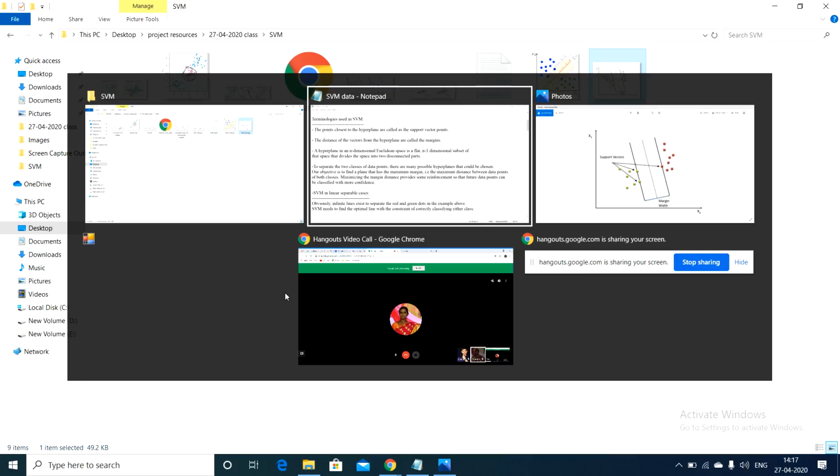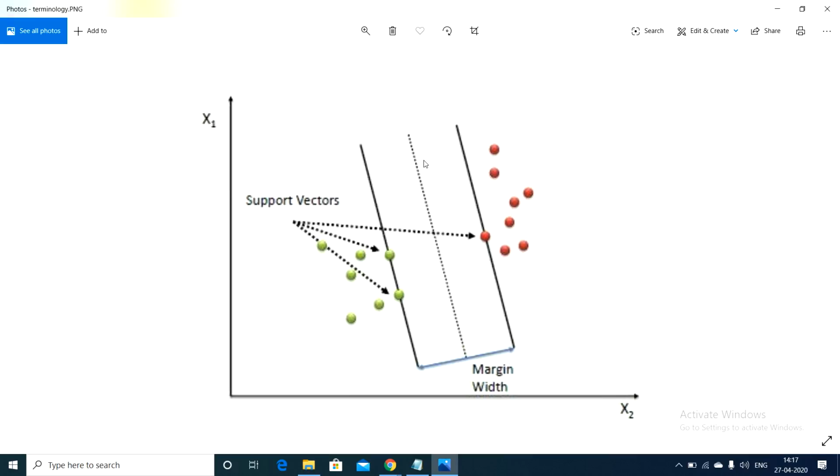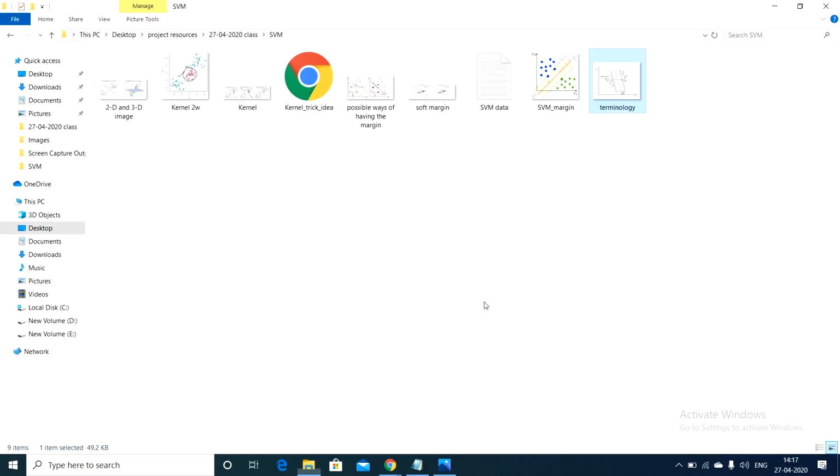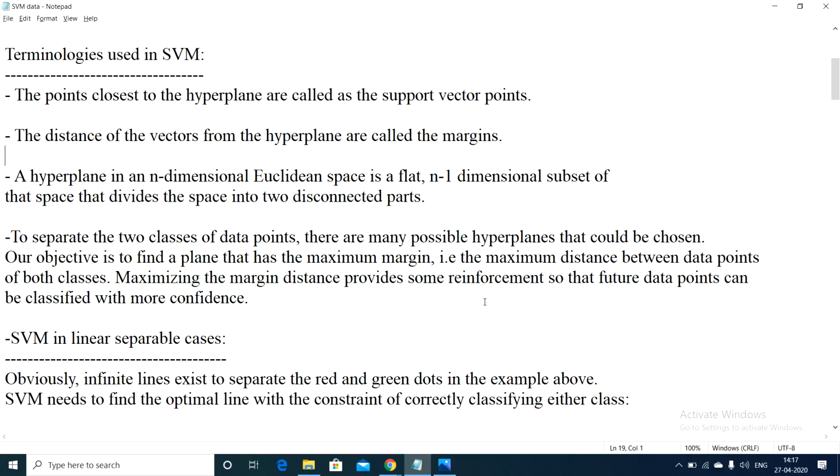You can see the diagram here. This dotted line is called the hyperplane. The line that separates the two categories is known as the hyperplane. Now, the points that are closest to the hyperplane are called support vector points. I think you are getting this difference, right? So what exactly are support vector points? The points that are very near to the hyperplane.